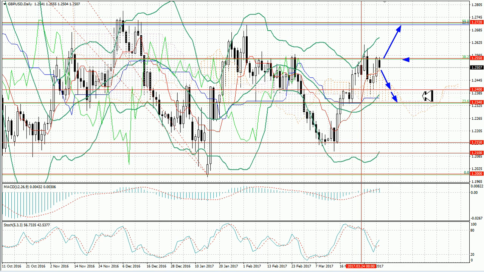Technical indicators suggest a growth continuation. Bollinger Bands have turned up. The MACD histogram is in the positive zone, and Stochastic has also turned up. Expect a growth continuation after a breakout of the level of 1.2550.